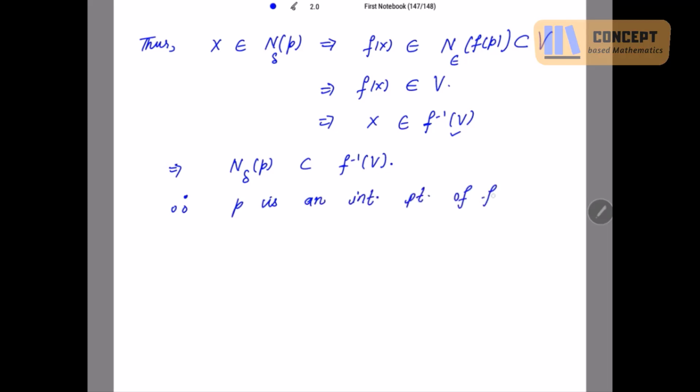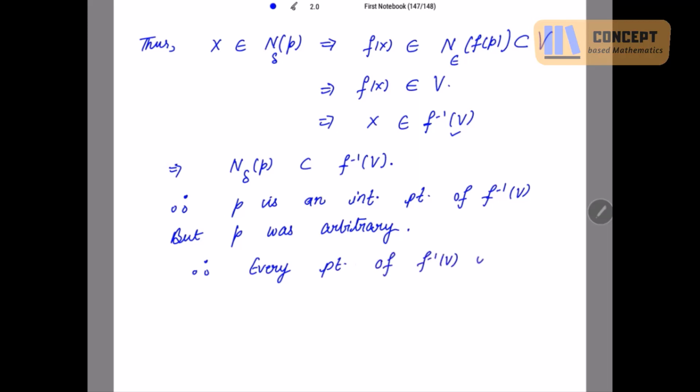This we needed to prove, but p was arbitrary, therefore every point of f inverse v is an interior point of f inverse v. Hence, when every point of f inverse v is an interior point of f inverse v, it means f inverse v is an open set. Clear?